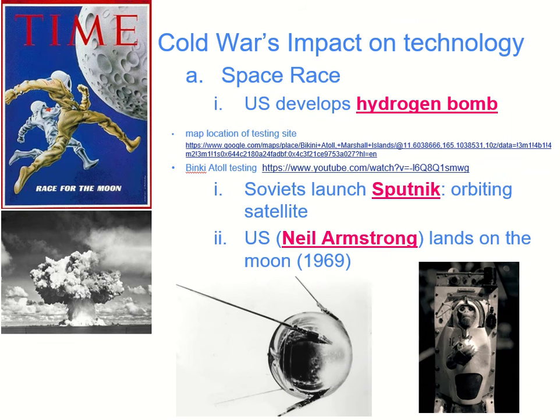Right, so some other impacts we have from the Cold War is on technology. Right, we're going to have the space race. This is the race between the Soviets and the United States to get to space, and then once we are both in space, to get to the moon, right? We're going to be developing the hydrogen bomb, which is more powerful than the ones we used in Japan at the end of World War II, right? The links we got here is, one is the location of where we did the testing, which is at the Bikini Atoll.